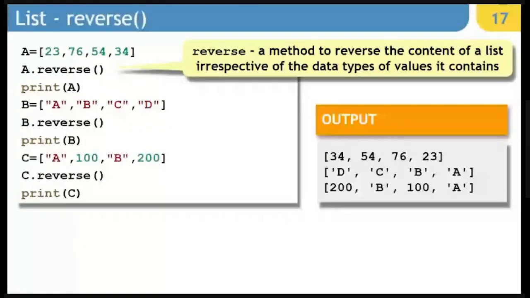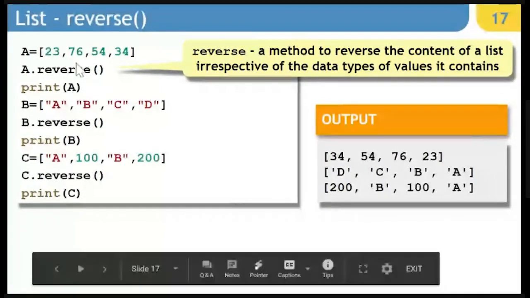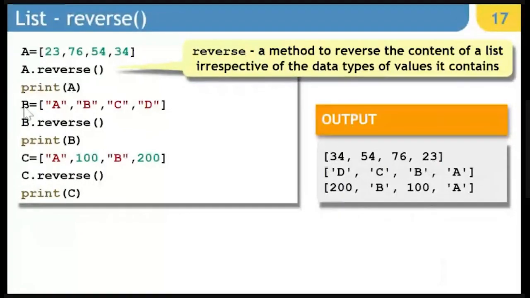Next is reverse. Now, reverse helps you to reverse the content of a list. So if you say a.reverse, it will simply reverse the content. You can see this particular list is completely reversed in this case. In the same way, you can see the second example where it is containing a string, it is reversed.